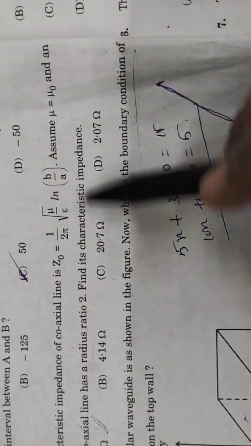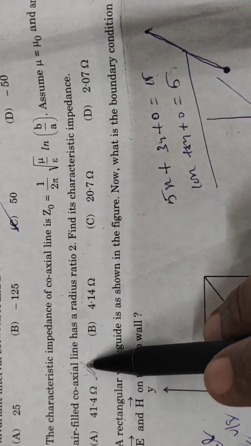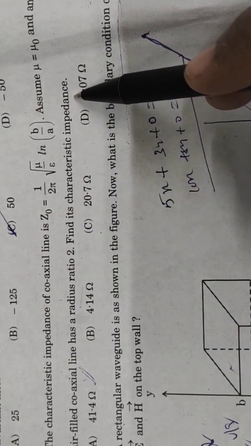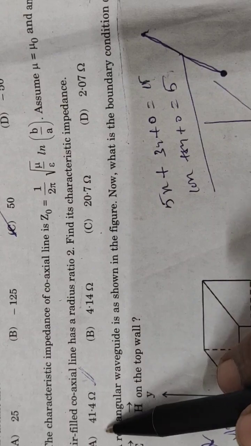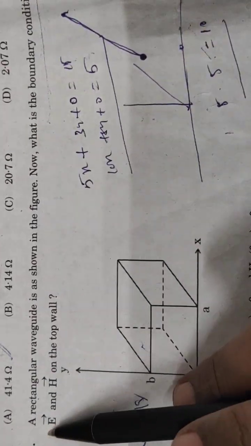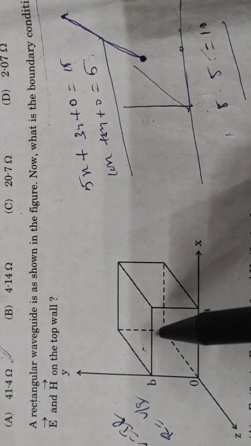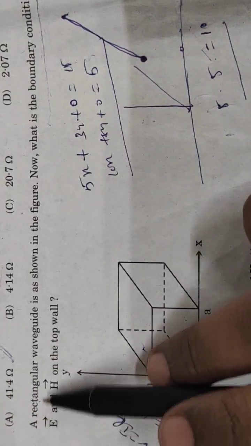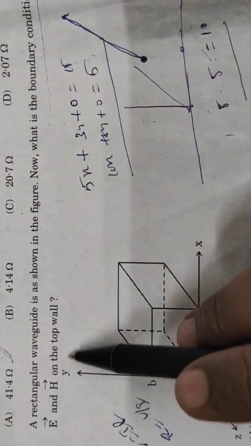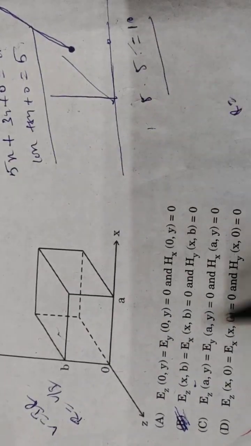assume mu is equal to mu naught, an air filled coaxial line has radius ratio 2, find the characteristic impedance. For this question, option A is correct, 41.4. Next, the third question is from electrodynamics. A rectangular waveguide is shown in the figure. Now, what is the boundary condition of E and H on the top wall? So, option B is correct for this question.